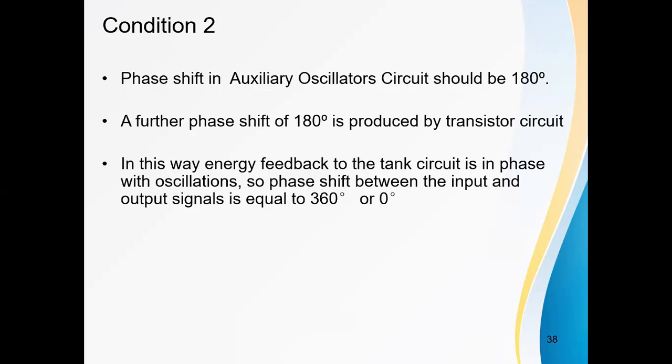For sustained oscillations, what are the conditions? It must be positive feedback. The next condition is that the loop gain A beta should equal 1. Before this, the initial condition is A beta should be greater than 1, which means 1 by beta, the ratio of L2 by L1, so L1 by L2 should be greater than 1. And the next condition is that there will be a 360 degree phase shift. These are the conditions for sustained oscillations in the Hartley oscillator.